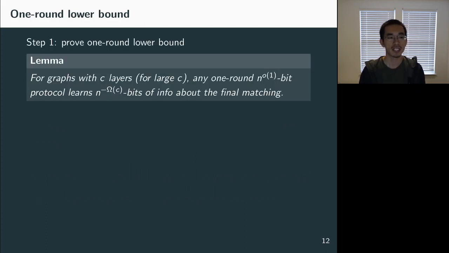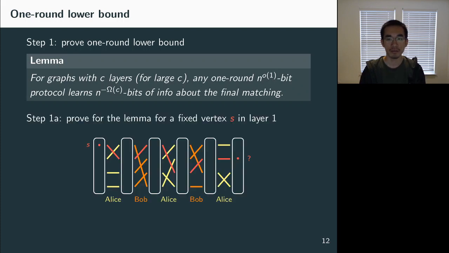Okay, next let's see how to prove the one round lower bound, which will actually give the communication lower bound. We first prove that for any fixed vertex S in the first layer, any such protocol learns almost nothing about where S connects to the last layer, this question mark vertex in this picture.